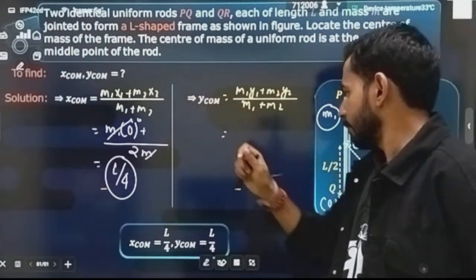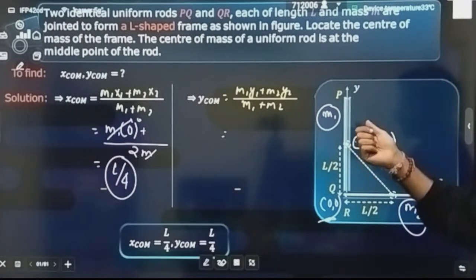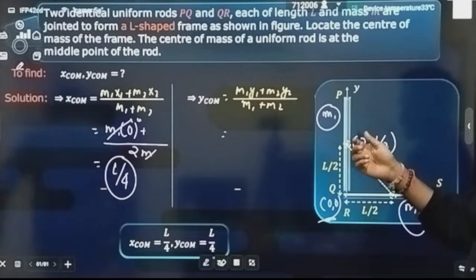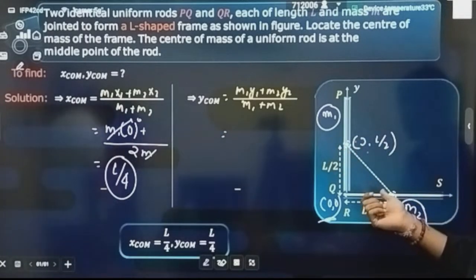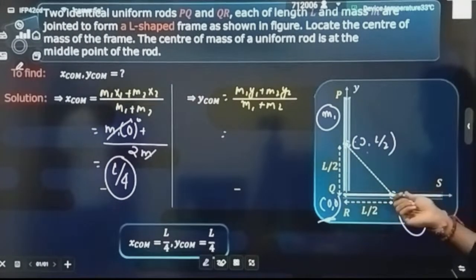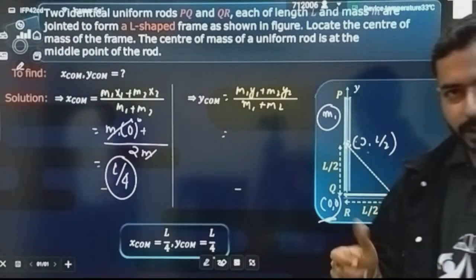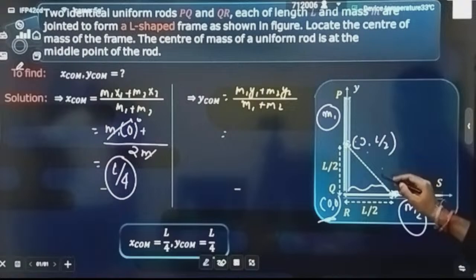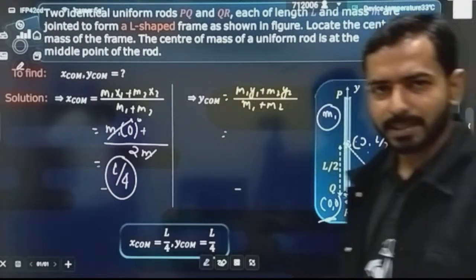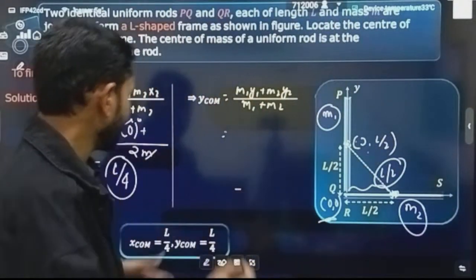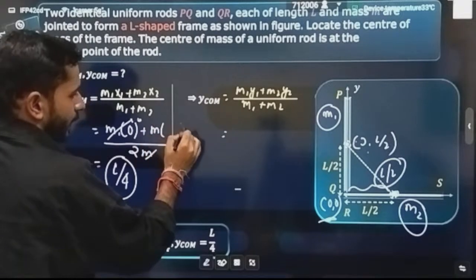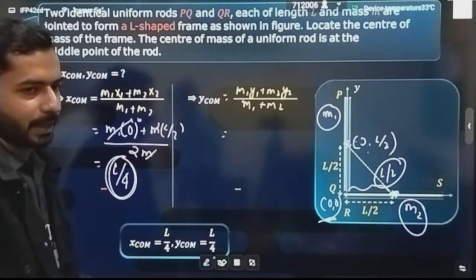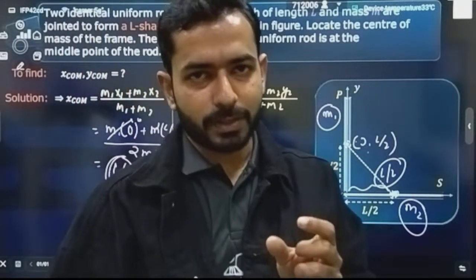How can you do it? This is the m1 body. What is the x position of its center of mass? It will be 0. But for the m2 body, what will be the x position of the center of mass? If you try to calculate it, can you say this is the position of my center of mass? So what is the distance from this origin? Can I say this distance is L by 2? Just put the value m2, that is the identical body, into L by 2. Finally this will again get cancelled out and the final position will come to L by 4 as the x position of center of mass.